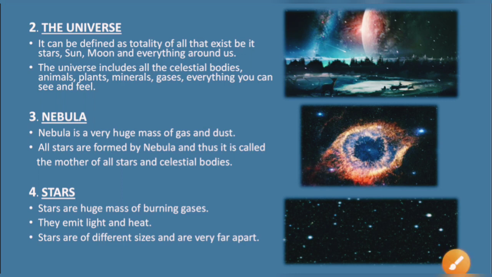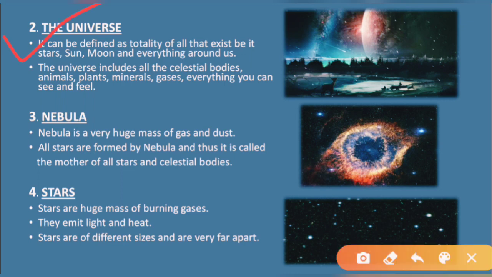Now let us understand, what do you mean by universe? See, it can be defined as the totality of all that exists, be it stars, sun, moon, and everything around us. The universe includes all the celestial bodies, animals, plants, minerals, gases, everything you can see and feel.